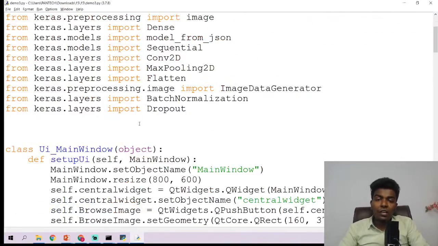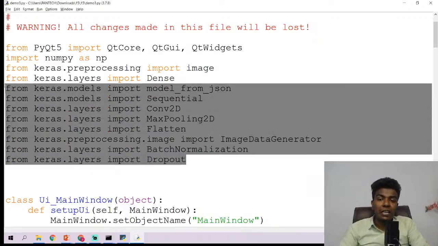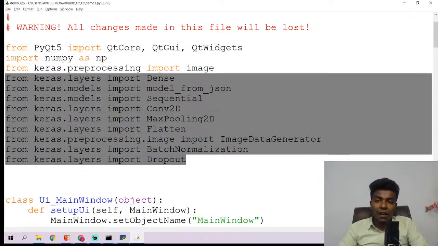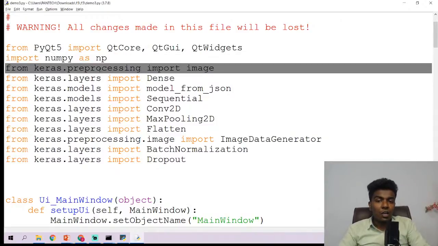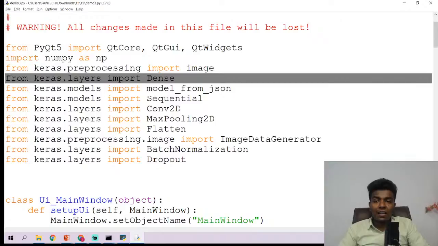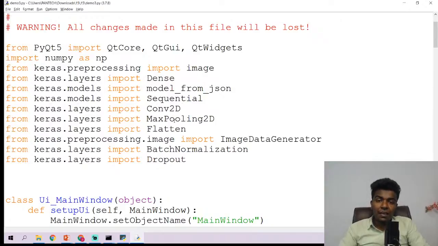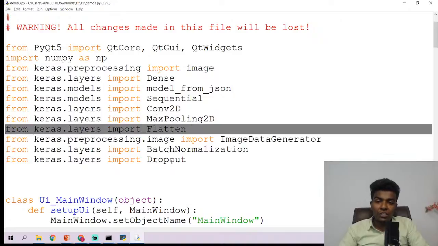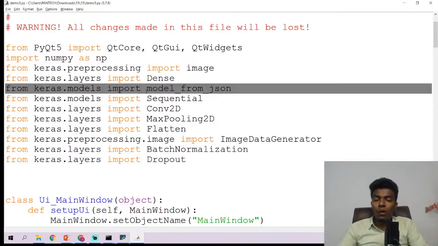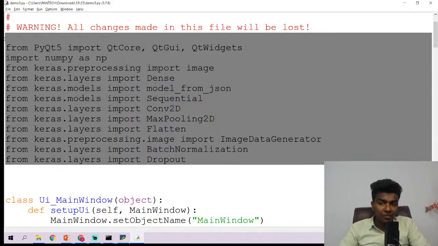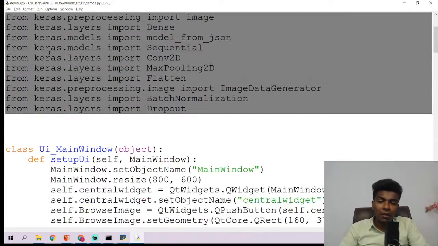First of all, we need to import some of the libraries needed for deep learning. Before that, we have the automatically generated imports, and numpy, and keras.preprocessing import image. Then layers: here we have the dense layer, convolution layer, max pooling layer, flattening, batch normalization, dropout, and the Keras image data generator, and then model_from_json to load the model file. These are the basic libraries we have imported. I hope you are clear with this already, right?